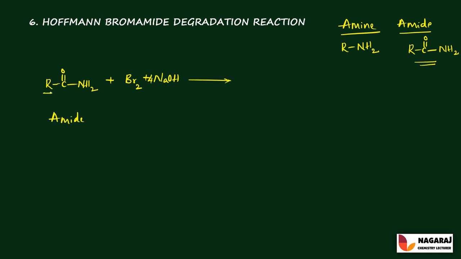So the alkyl group attached to the NH2 group gives RNH2, plus the sodium combines with the carbonyl group to give Na2CO3, sodium carbonate, that is, 2 moles of sodium are converted into sodium carbonate.